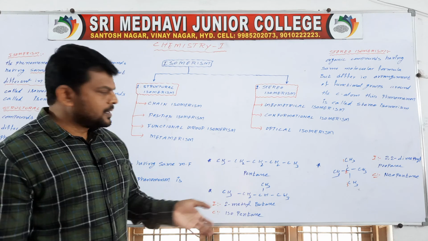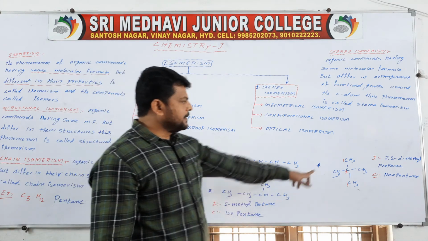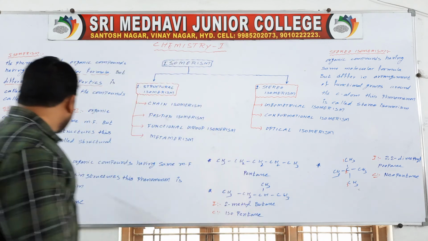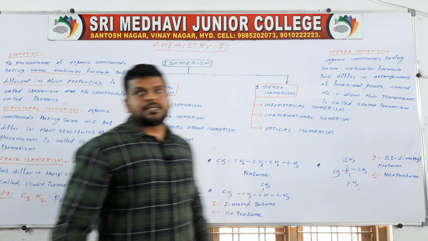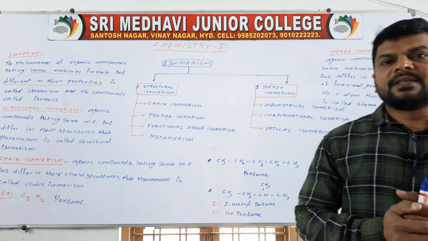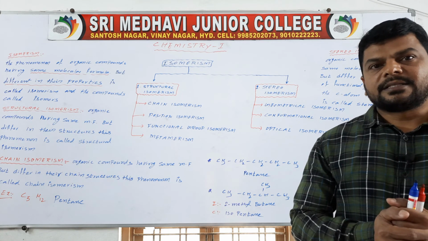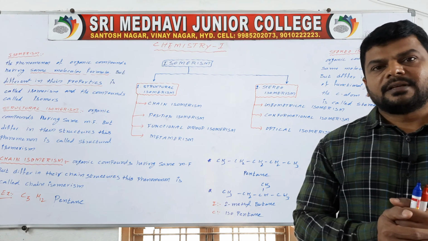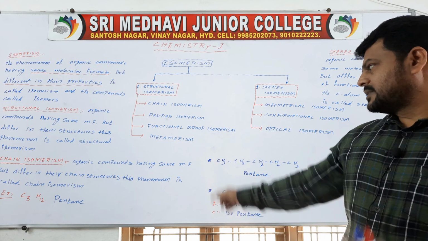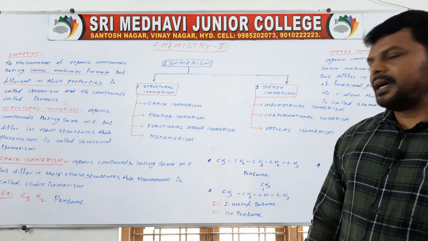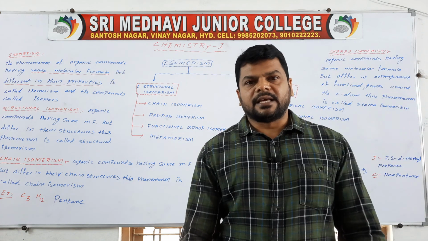So we may write 3 isomers for pentane by changing its chain. This is pentane, this is isopentane, this is neopentane. So this is nothing but chain isomerism. What is chain isomerism? Compounds having same molecular formula but differ in their chain structures. This phenomenon is called chain isomerism. Remaining we will discuss in the next class. Thank you.